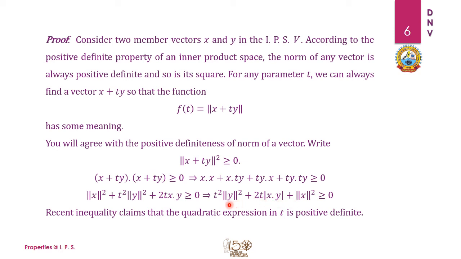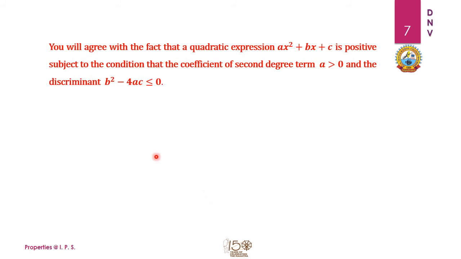Now we have to see that when a quadratic expression is greater than or equal to 0, it is a principle of mathematics that a quadratic expression of the type ax square plus bx plus c is always positive if we have a greater than 0 and the discriminant less than or equal to 0.